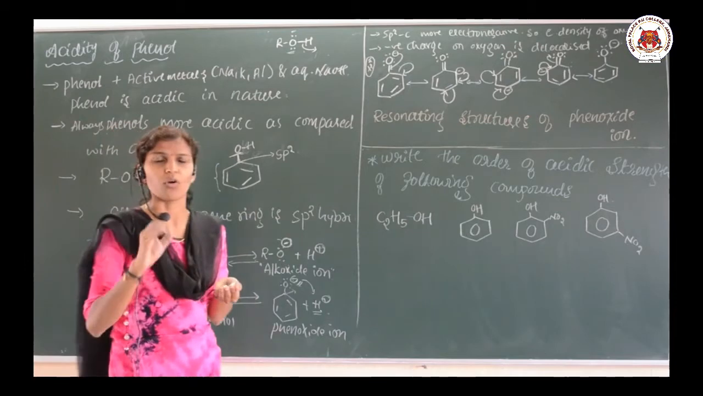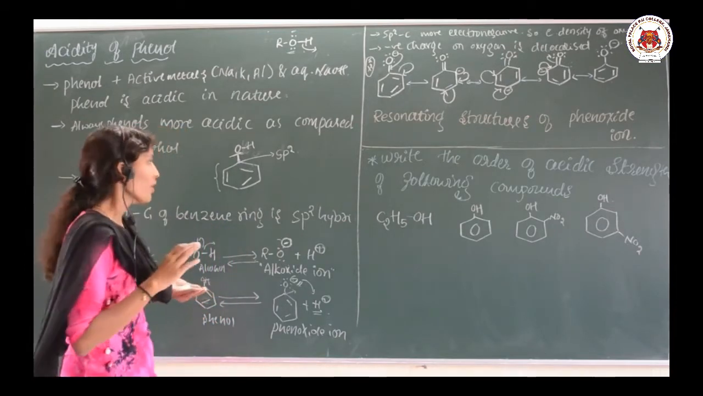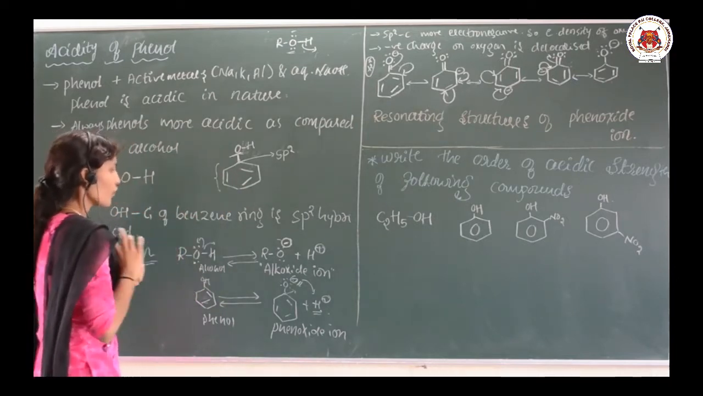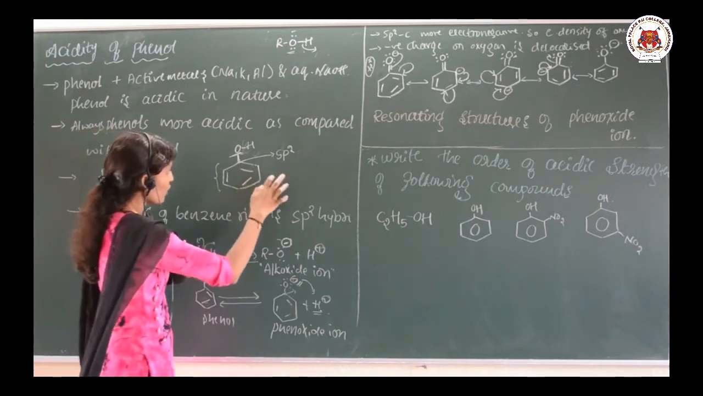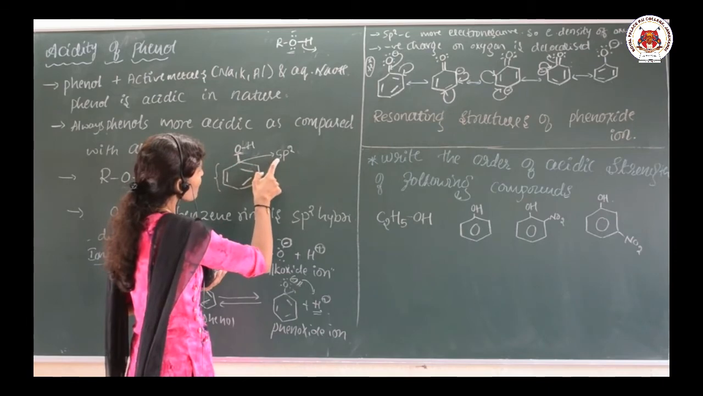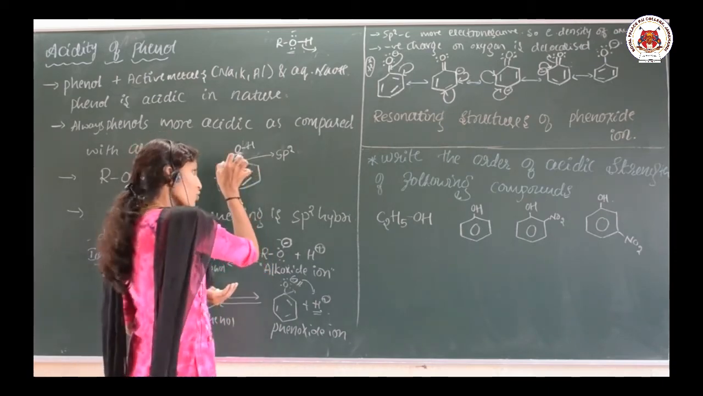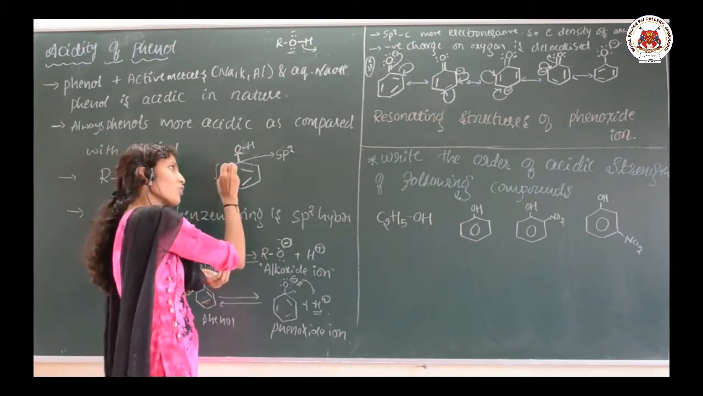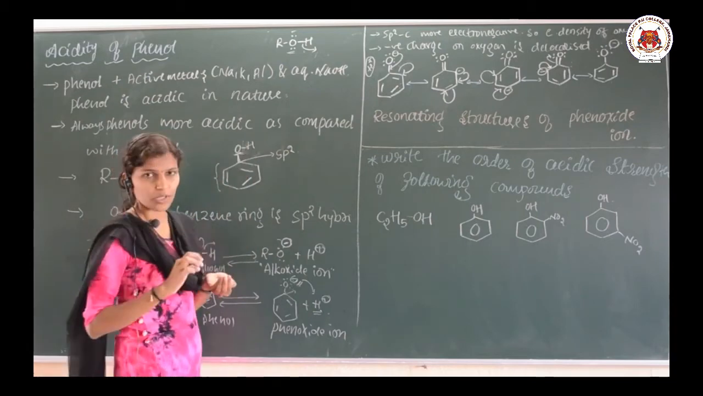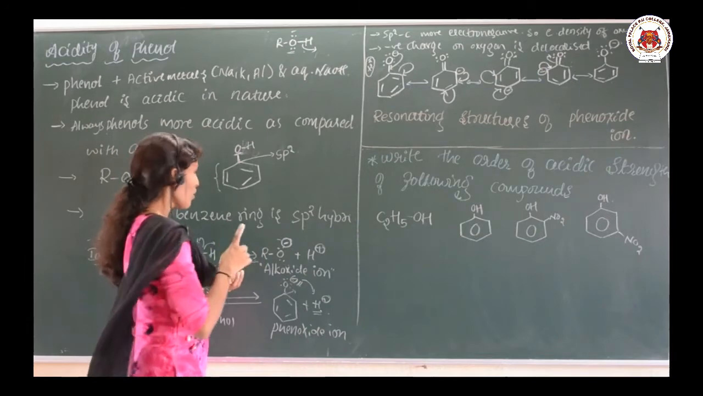Phenol is more acidic as compared with alcohol. Always, phenol is more acidic as compared with alcohol. This is the general form of the alcohol, and this is the phenol. In phenol, the carbon to which the OH group is attached is itself sp2 hybridized, so it acts as an electron withdrawing group. It can withdraw electrons from the oxygen, as oxygen is electronegative.